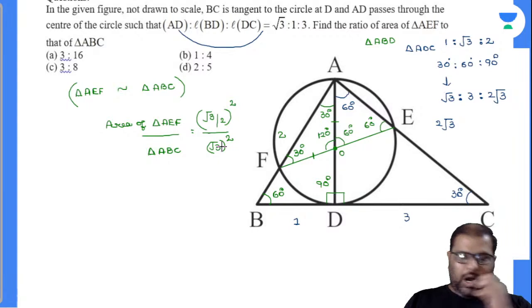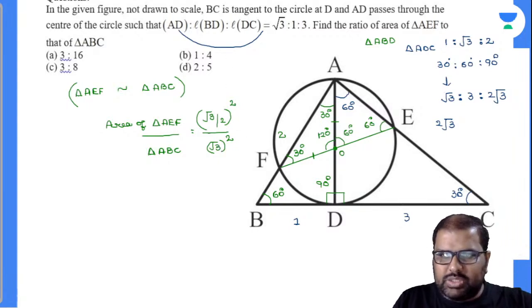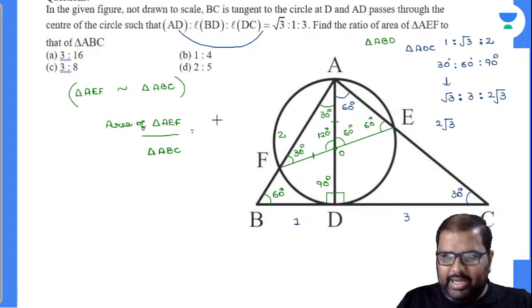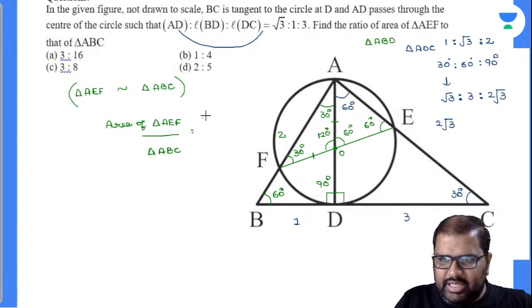Am I right or wrong? Or otherwise, I can take down like this also. I'll remove this. What will be this value? If this is root 3 by 2, if this is root 3 by 2, what will be this? This will also be root 3 by 2. Am I right or wrong? Yes or no? I can take down like this. So calculate this first of all. Let's see. This is 3 by 4 divided by 3.